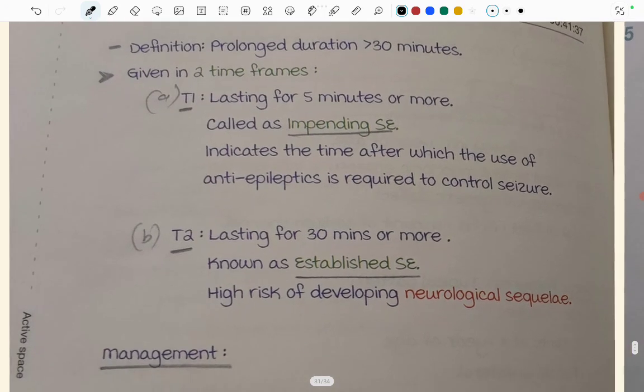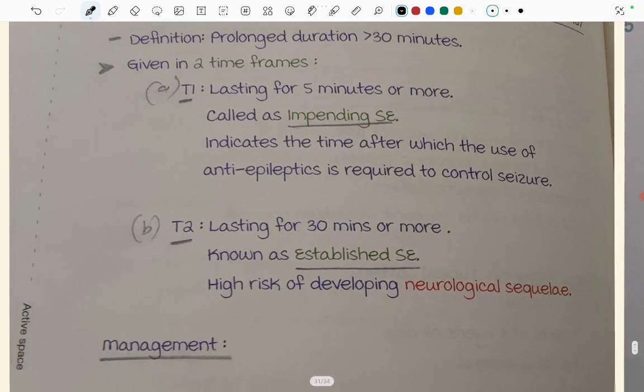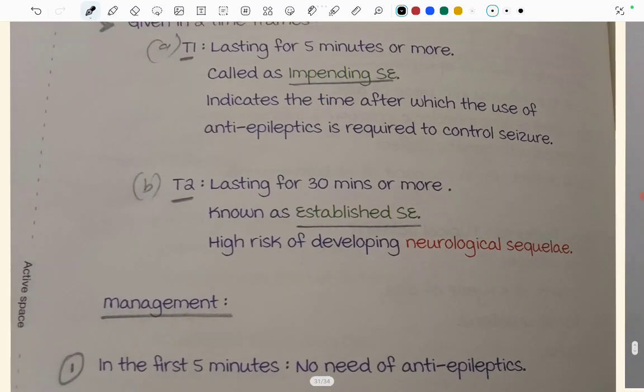In this established status epilepticus, that is after 30 minutes. Management: in the first 5 minutes of any seizure, there is no need of anti-epileptics. Just do the precautionary things like tilting the patient to the left lateral side and removing any sharp objects around the patient, placing him in a safe place so that he or she doesn't injure themselves.